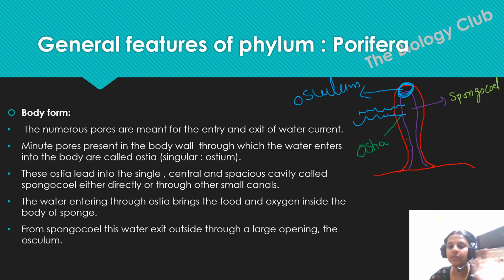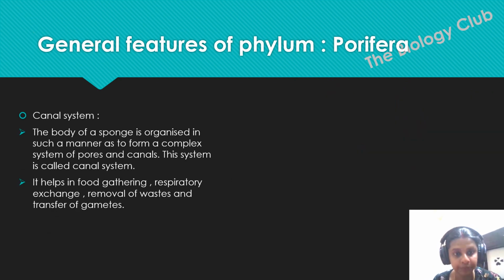Okay, so the unwanted thing will go out from this particular opening. Now water enters through this ostia, brings the food and oxygen inside the body of the sponge also. Please remember that. Now let's talk about this particular system here.